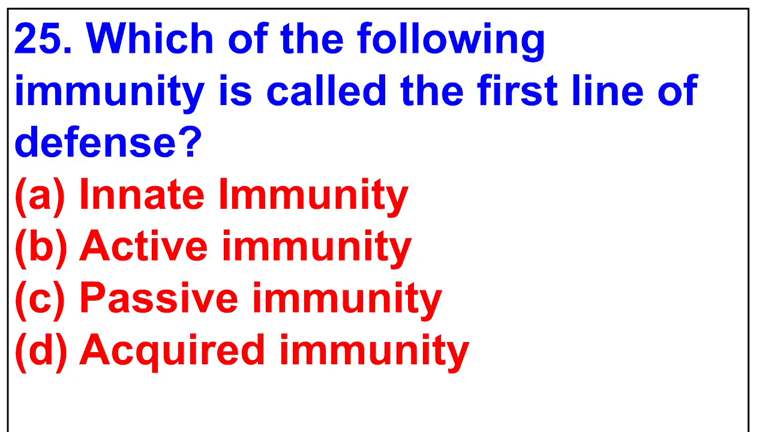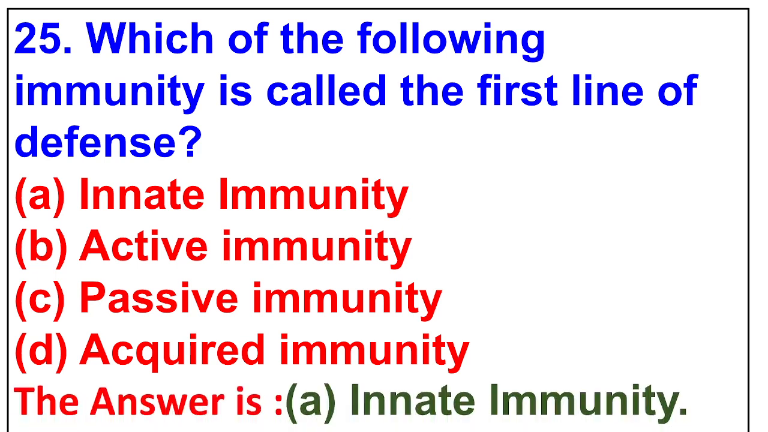25. Which of the following immunity is called the first line of defense? Innate immunity, active immunity, passive immunity, acquired immunity. The answer is innate immunity.